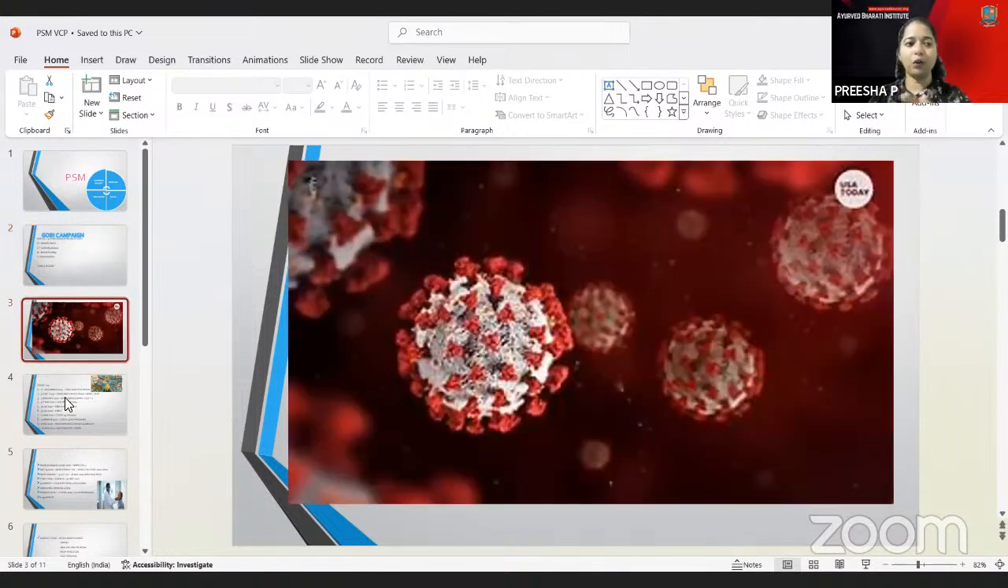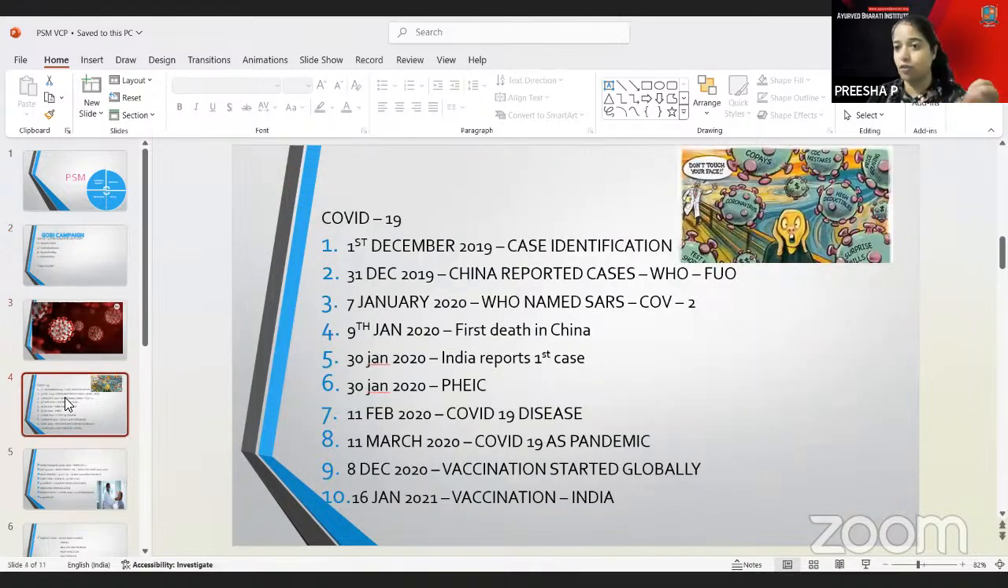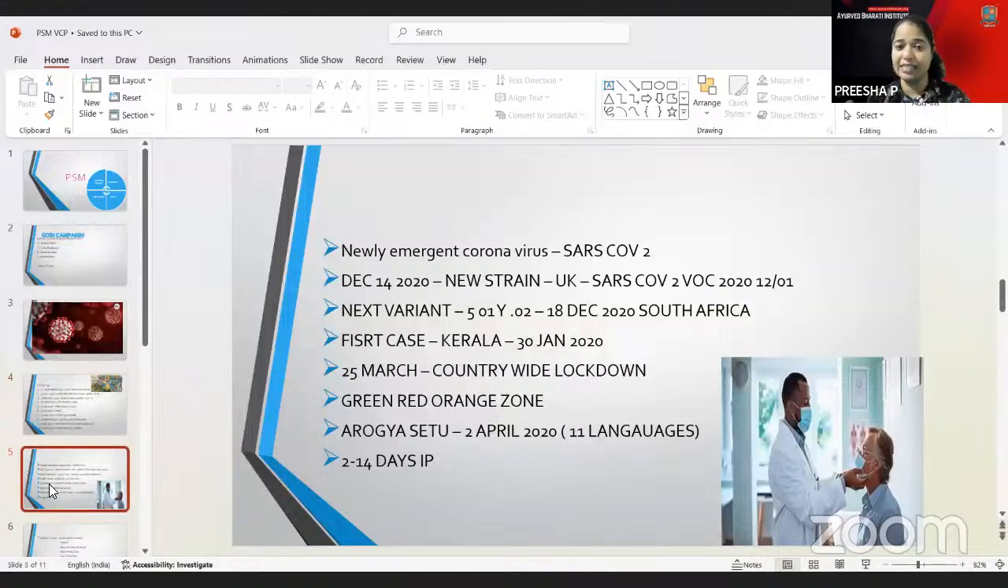And other than that, COVID-19 can also be asked here. How the case was identified in 2019, and on 31st December 2019 how China reported the cases. The SARS-CoV-2 vaccines were there, and the first death was reported in China in 2020. On 30th January, the first case in India was reported. Vaccination in India started on 16th January 2021. And the newly emergent coronavirus, the SARS-CoV-2 virus, had a new strain in the UK starting on December 14, 2020.